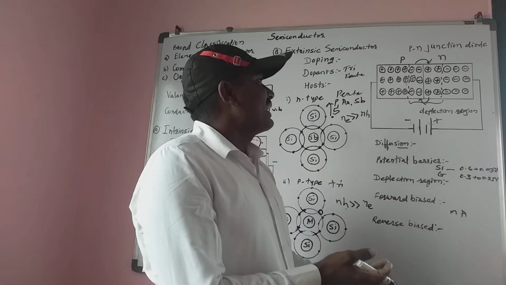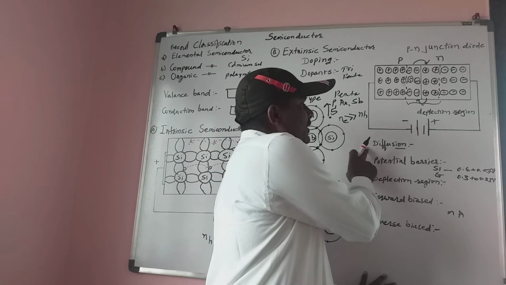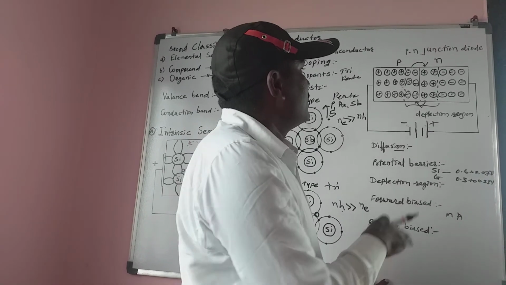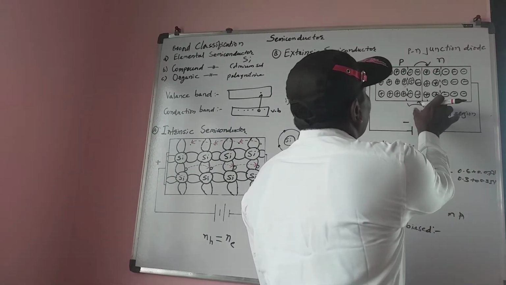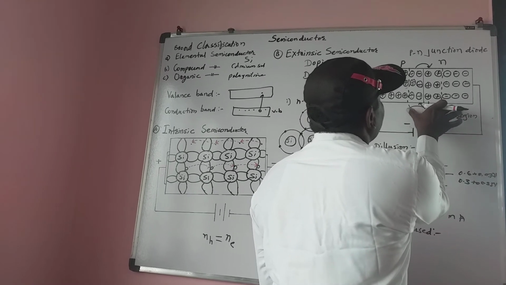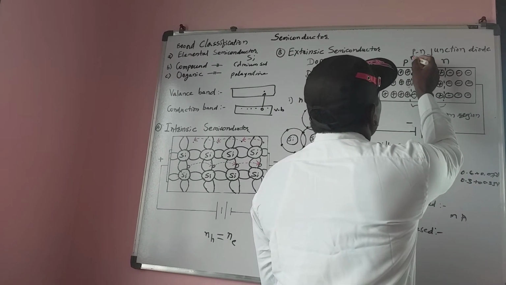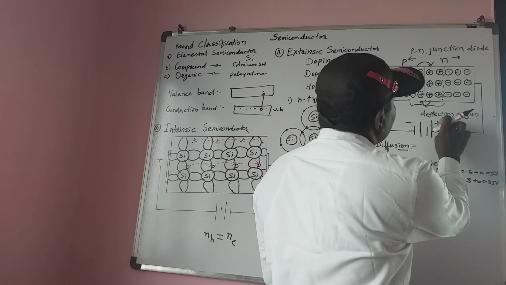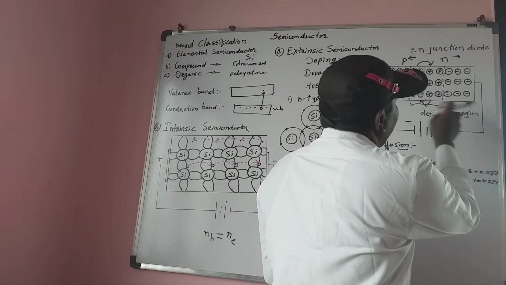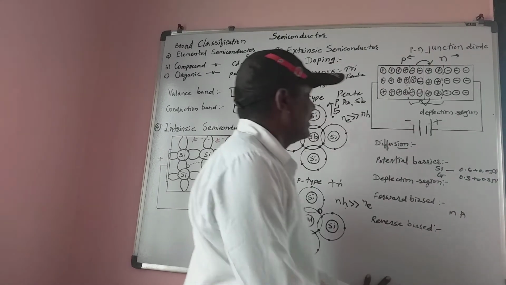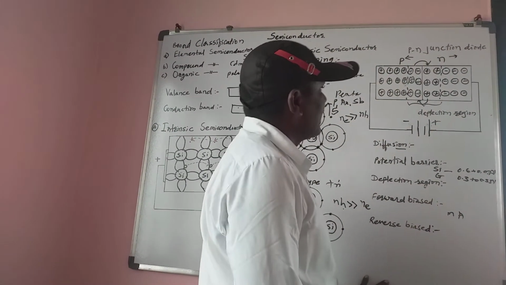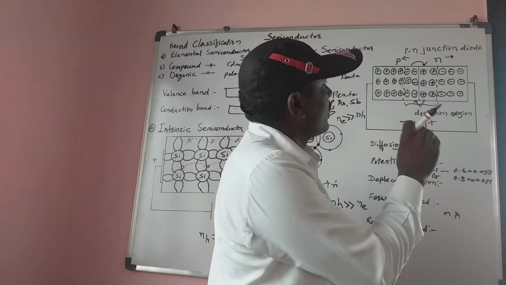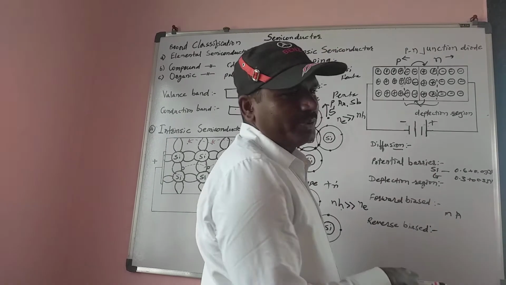In reverse bias, what happens? There is also diffusion and exchange of electrons and ions, but the depletion region does not decrease, it increases. Electrons and holes move away from the junction, the depletion region increases, and current does not flow, so the diode acts as an open switch in that condition.